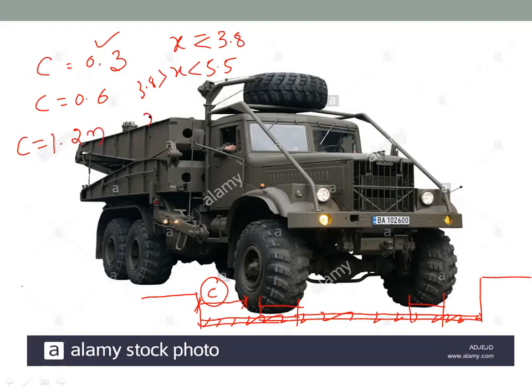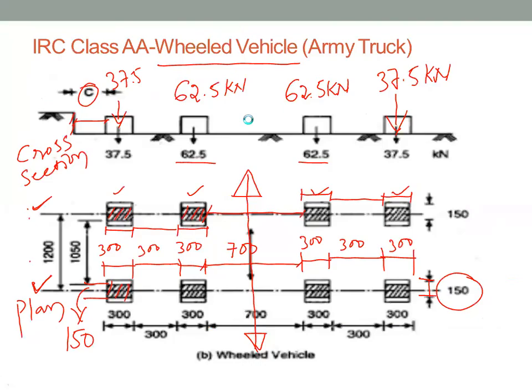If our X value is greater than 5.5 meter, the C value is taken as 1.2 meter. This is the understanding which we need to have. That covers IRC class A tracked vehicle and wheeled vehicle. Is that clear? Yes, sir.